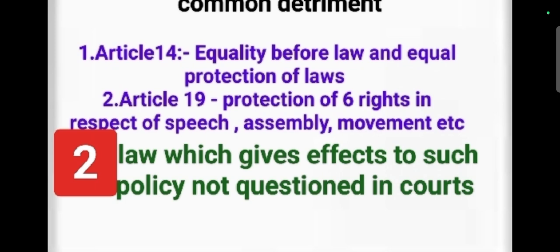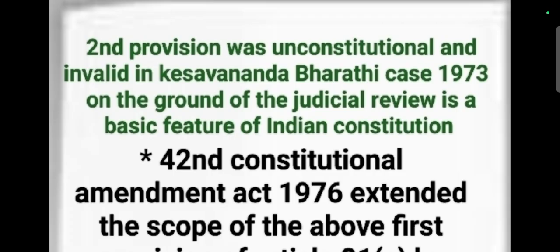Okay. So that's why here, if any government is going to implement such directive principles of state policy, there is no question in the courts, especially on the basis of the 39B and 39C articles. Okay, it means this article directly doesn't have any judicial review. But here the first provision was valid, and it was given permission by the Supreme Court also after inquiring all these things regarding the article and the Constitutional Amendment Act also.